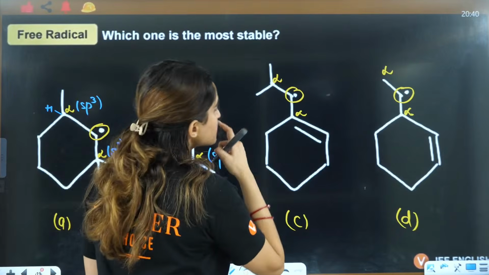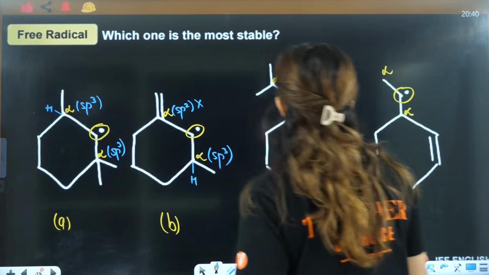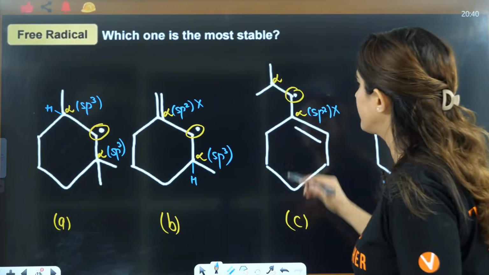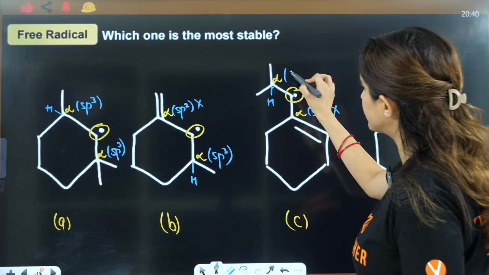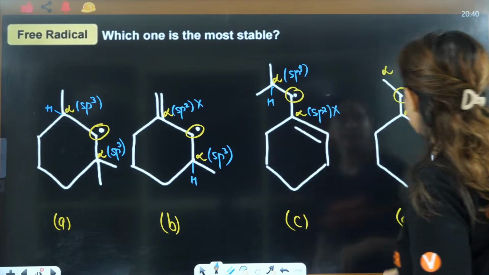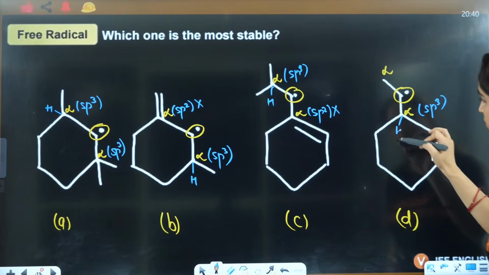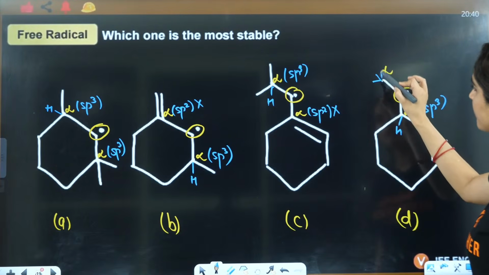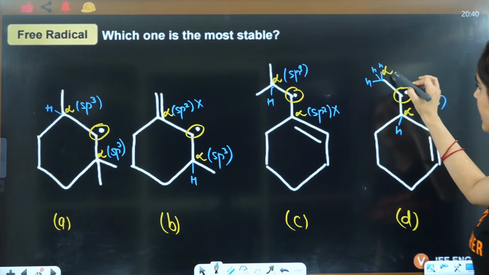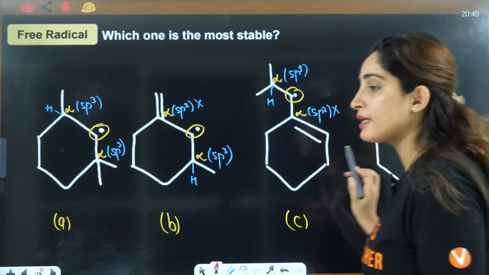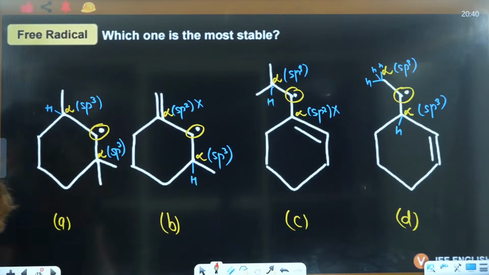Okay, this is sp2, so it will not do any hyperconjugation, but this is sp3, right? Here it is sp3, and here you will have one more hydrogen. Here you will have 3 hydrogens, and this is sp3, right? Just tell me the number of hyperconjugating structures that you have, right?